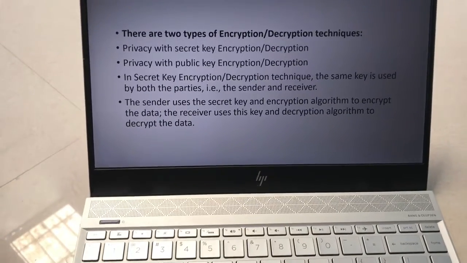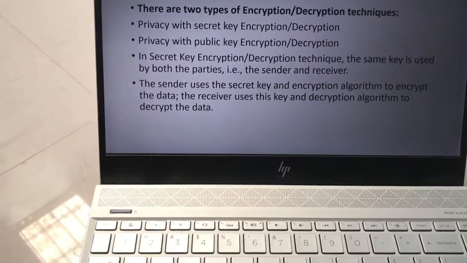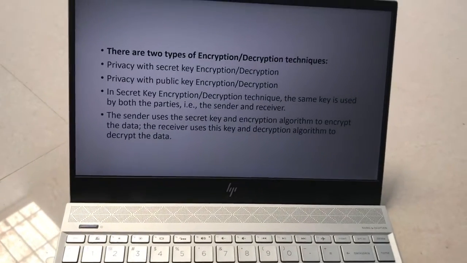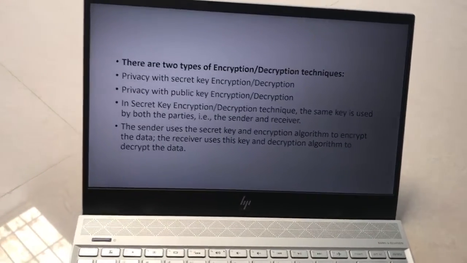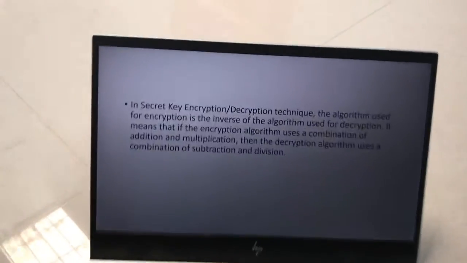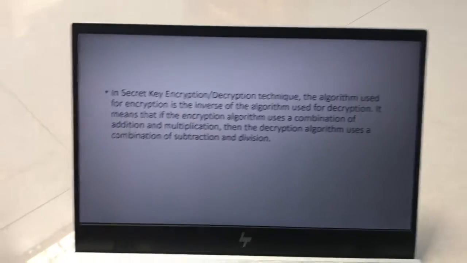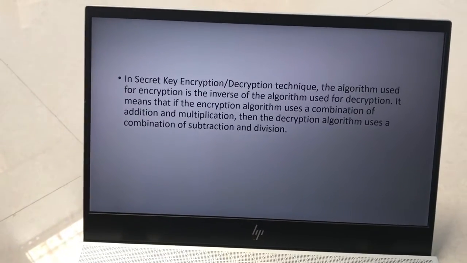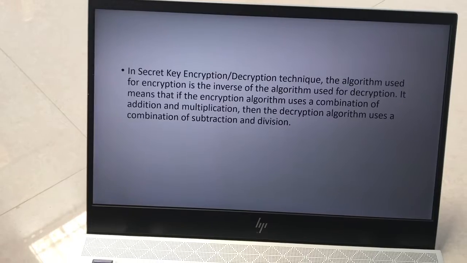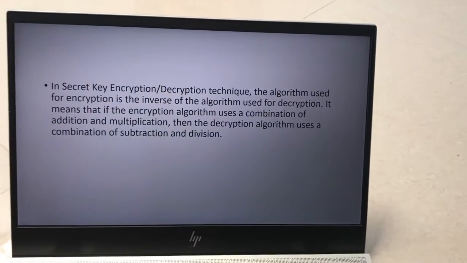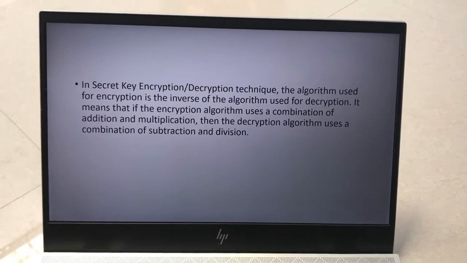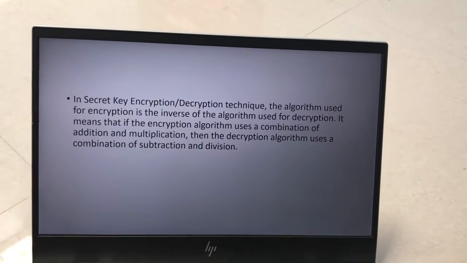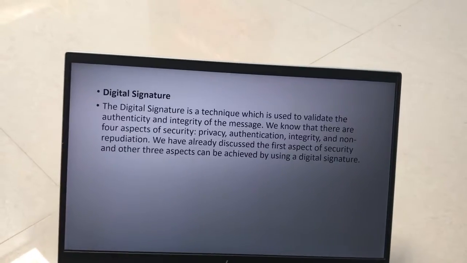In the secret key encryption, the secret key is shared only between the sender and receiver, while the public key is shared openly. In the secret key encryption and decryption technique, the algorithm used for encryption is the inverse of the algorithm used for decryption. It means that if the encryption algorithm uses a combination of multiplication and addition, then the decryption algorithm uses a combination of division and subtraction. It is called encryption and decryption.